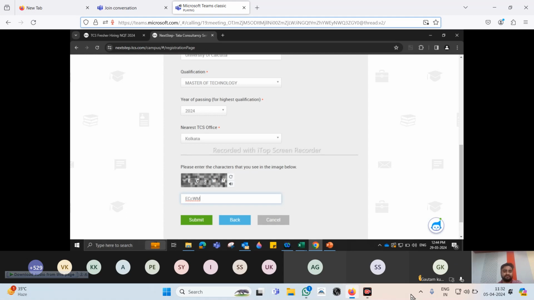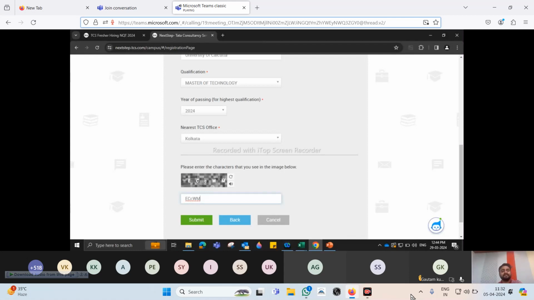Now this is the catch here, right? Nearest TCS office. Anybody who is based out of these states, Bihar, Jharkhand, Odisha, West Bengal, and all northeastern states, it should be mandatorily Kolkata for you. Why? Because this is what we consider as the eastern region of India, which is primarily situated in Kolkata.